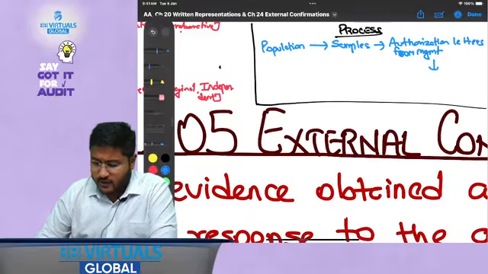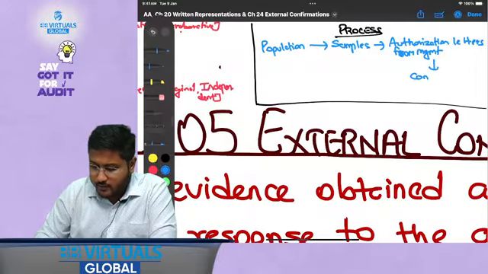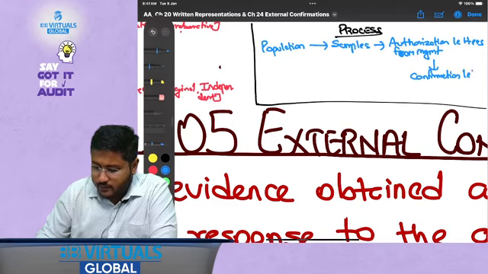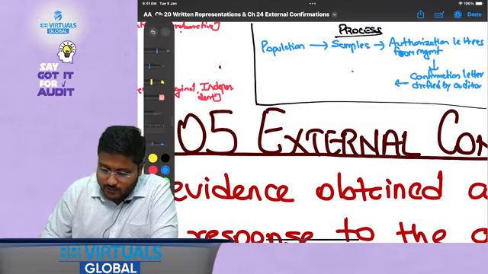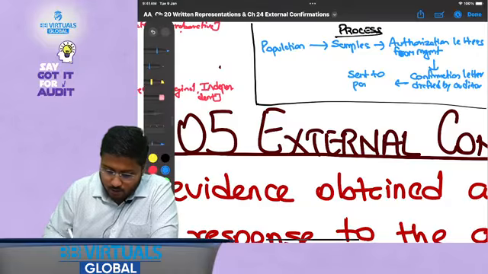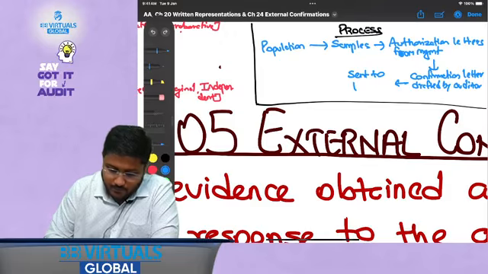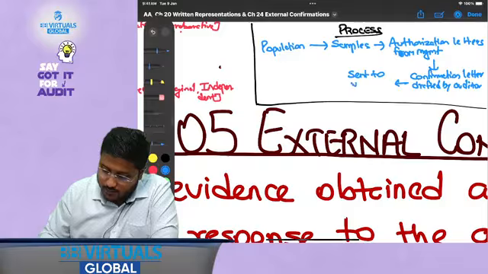After the authorization letter is there, we draft the confirmation letter. The confirmation letter is drafted by the auditor, right? Then it is sent to the party, or let me say the vendor or party.